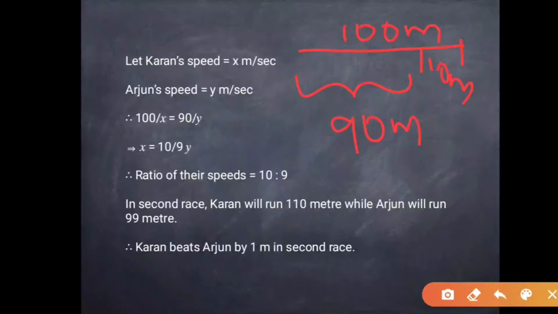Therefore, the time will be the same for Karan and Arjun to cover 100 meters and 90 meters respectively.